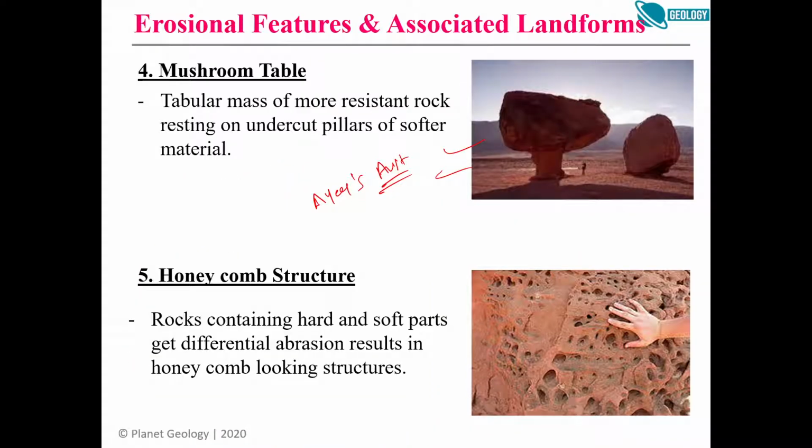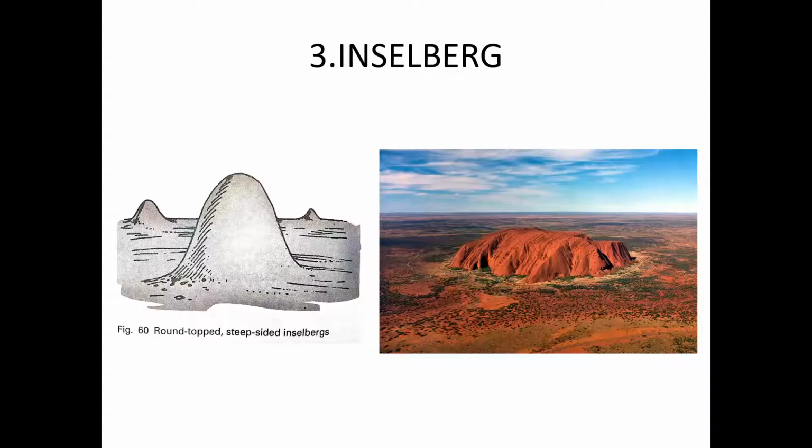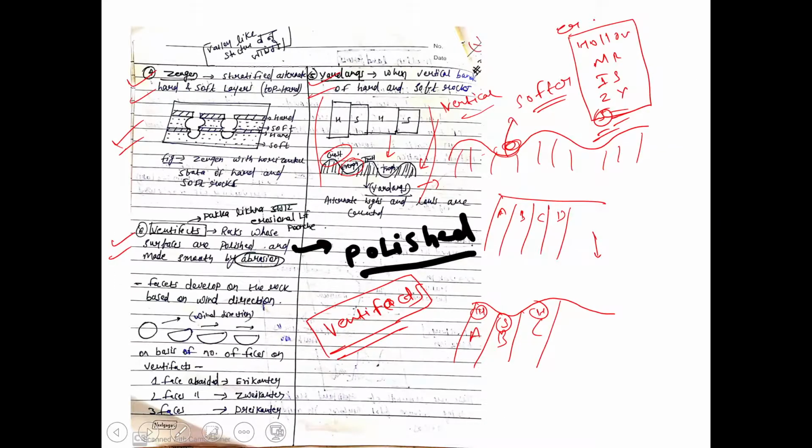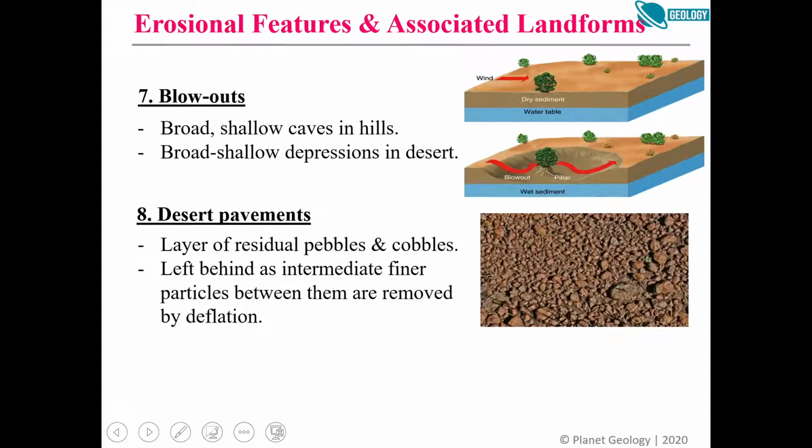Mushroom rock, I forgot. It is in Tamil Nadu. There is a famous rock, one of the Geological Survey of India's heritage sites. I'll tell you the name. Sorry, I said it wrongly. Ayers Rock is Inselberg, right? Thank you for correcting.